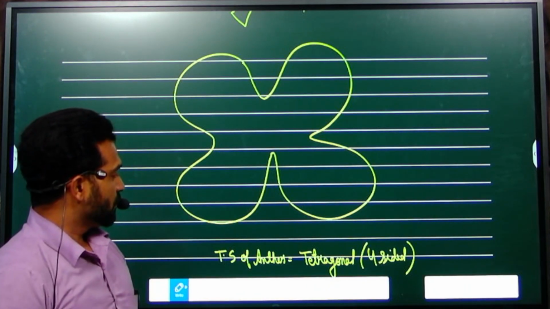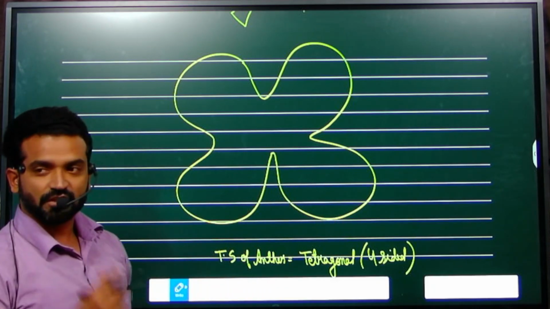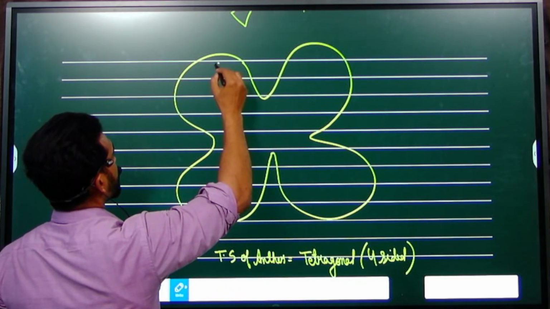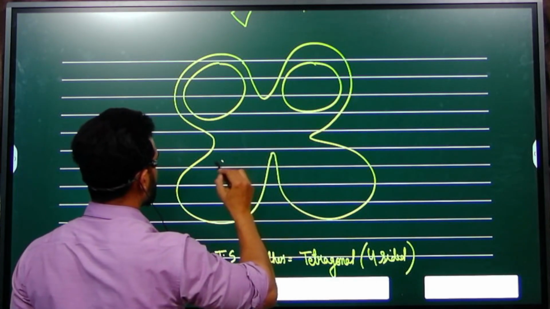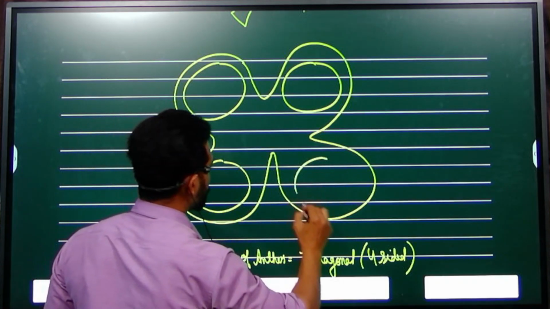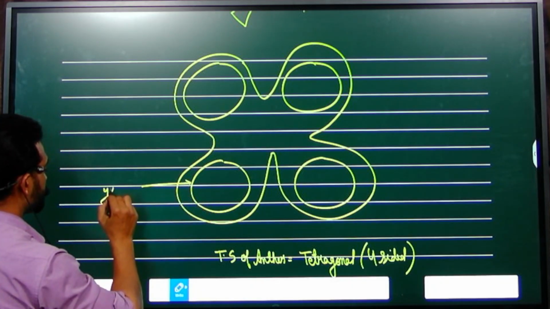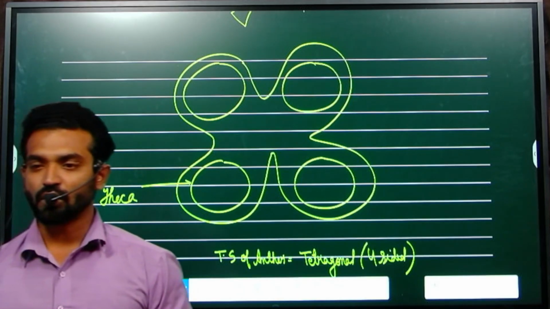Now let me tell you the internal structure of the anther. In each lobe there is a layer called theca.